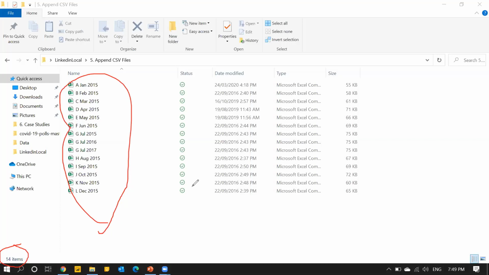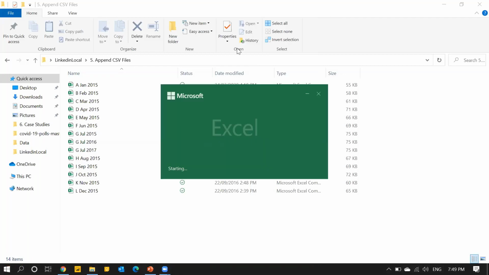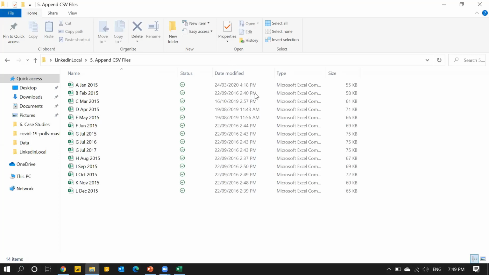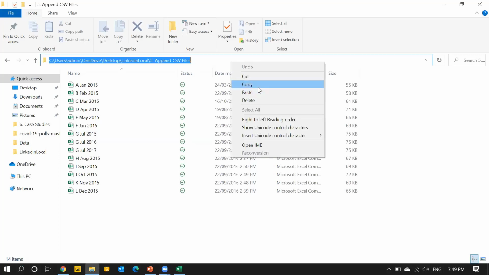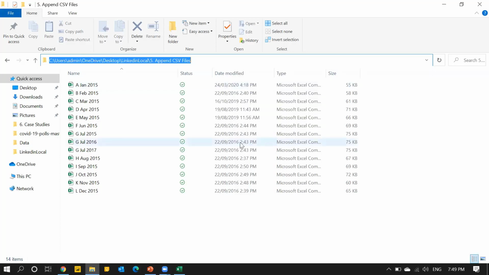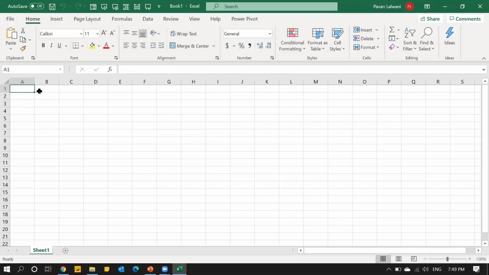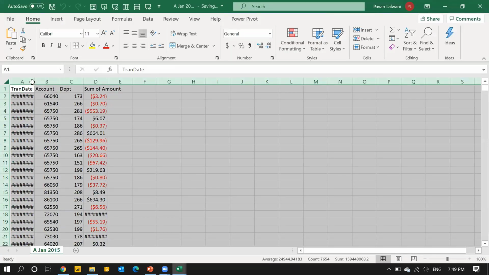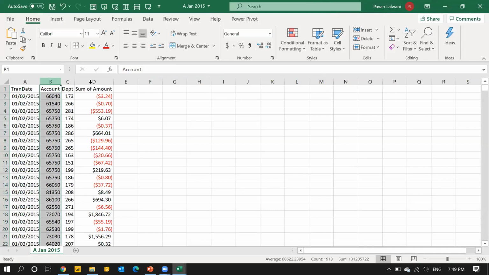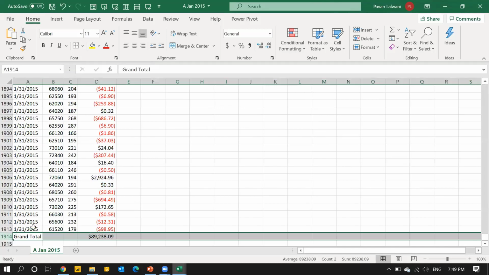Okay, let's see that. So let's say I'll open a blank Excel file on my laptop, and I'll just copy the path of that folder. 14 files, copy. Before I copy, I need to show you what is there inside. Let me open any one file. It's a CSV file. CSV is comma separated values. I have a date column, account, department, and some number, sum of amount. There are some errors. Purposely, I kept the errors in this. So I'll close this file. And how many records are there? Approximately 2000 records, I can say, per file.